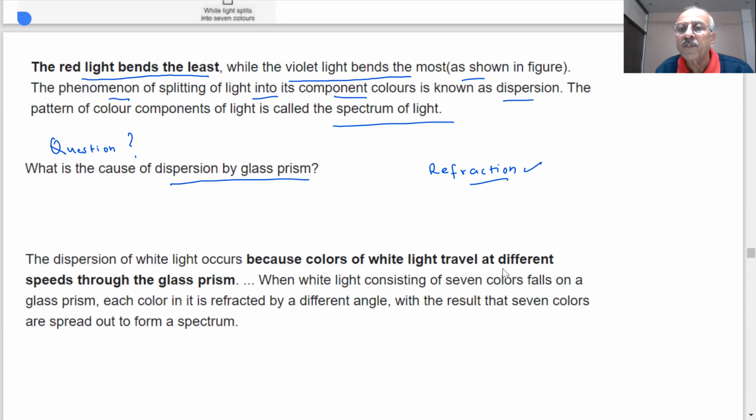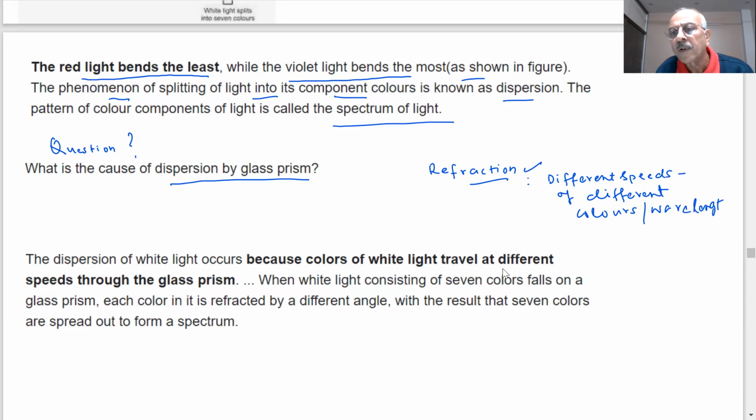But students, why did refraction take place? Because of the different speeds of different colors or different wavelengths of light. The light has different speed in a rare medium and in a dense medium. Every color of the light will also have a different speed in a rare and in a denser medium. Therefore, they suffer what we call dispersion.